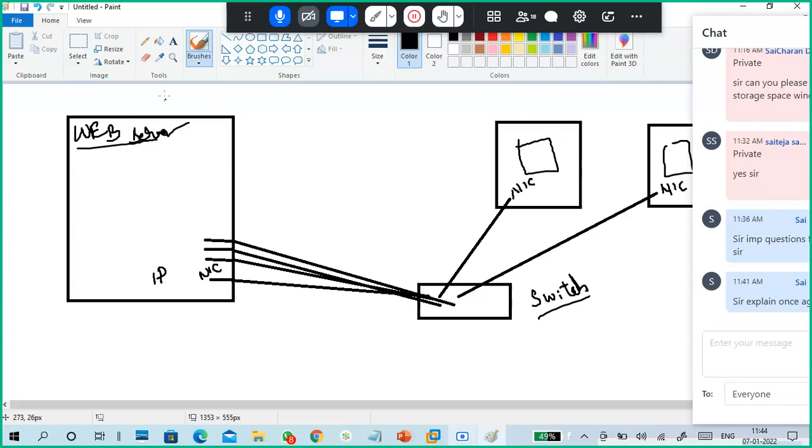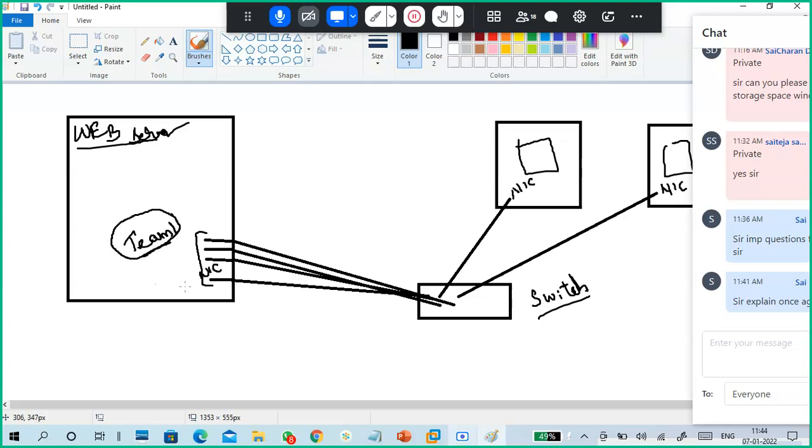Now what I'm doing is I combine all these NICs as a single team. They are individual physical NICs, but I create a team and put a name on this team: team 1. You can put any name. I combine all these physical NICs, logically, into a single team.